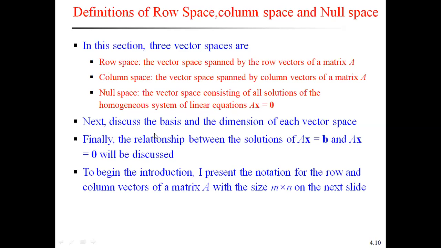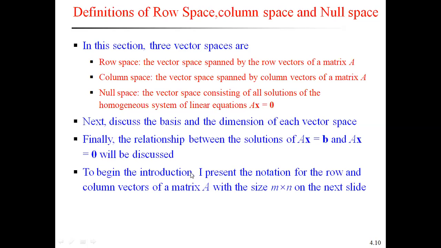Now we discuss the basis and dimension of each vector space. What is the dimension of the row space? What is the dimension of the column space? What is the dimension of the null space? And also, the solutions of Ax equal to b and Ax equal to 0 will be discussed. Ax equal to b means this is a non-homogeneous linear equation. Ax equal to 0 means it is a homogeneous system of linear equations.